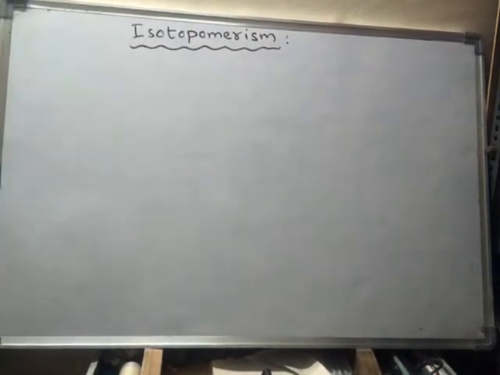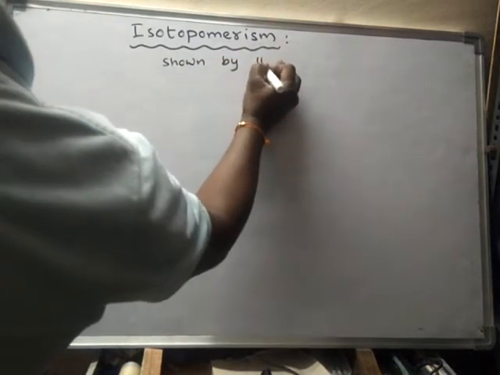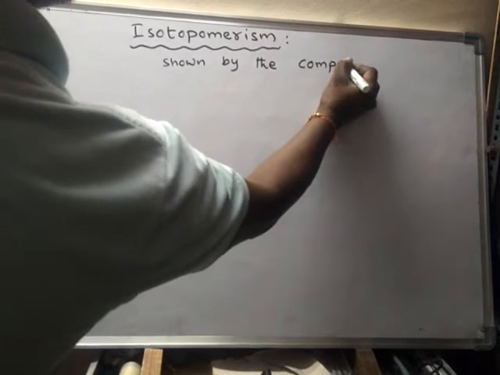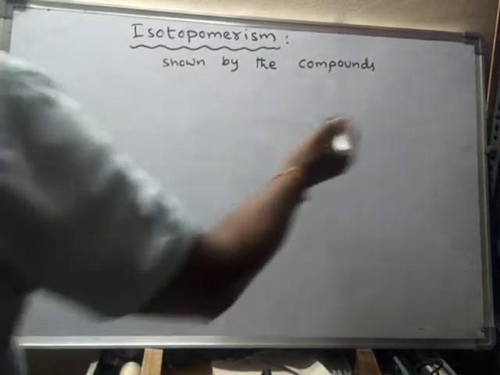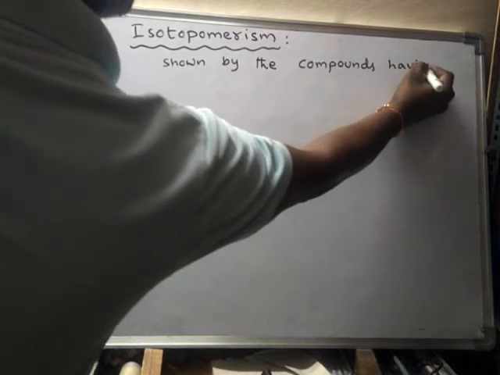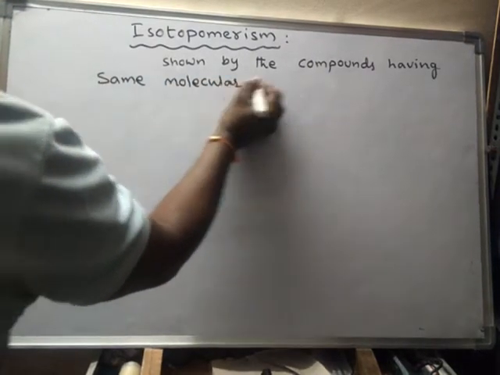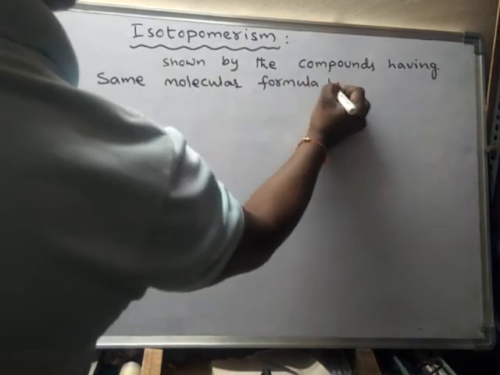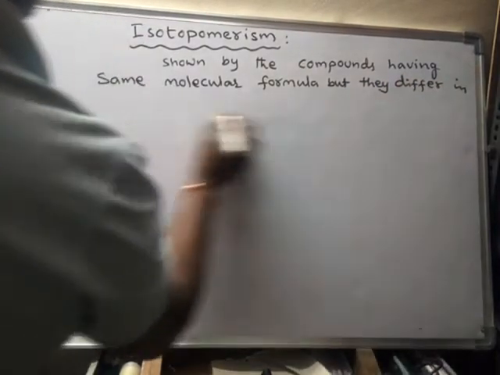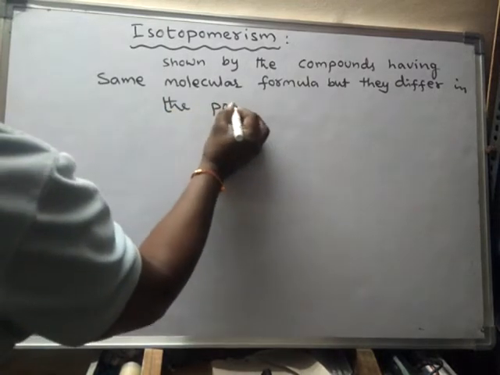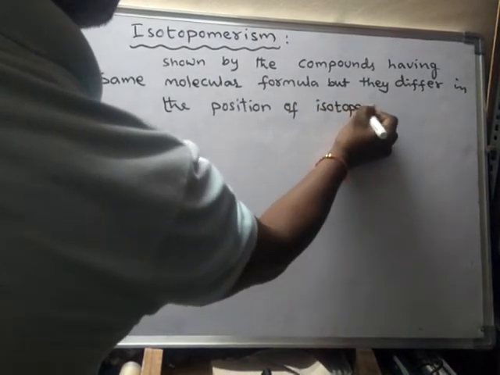Isotopomerism. This is one type of isomerism. It is shown by compounds having the same molecular formula, but they differ in the position of isotopes.